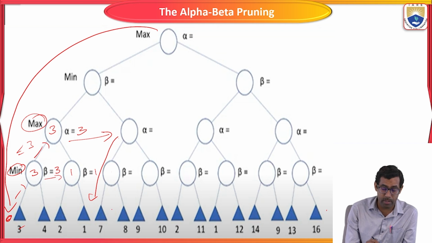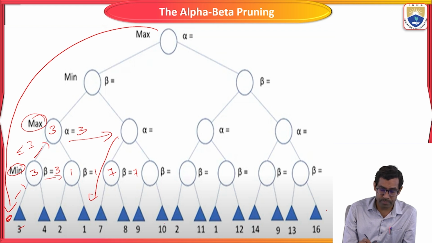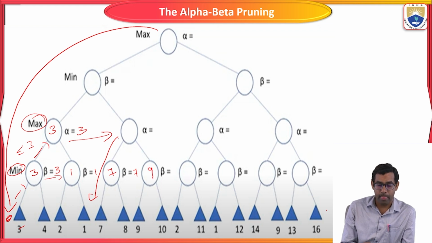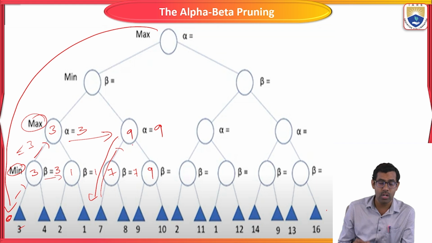What is the value of the minimum? There are two terminals here. What is the value of the terminals? 7 and 8. What is the minimum? 7. Now the beta value is 7. Okay, the next node. What is the minimum value? 9. Now we move to the backtracking concept, and we find this node's value. What is the condition of this node? Maximum. So for the alpha value we always find the maximum: 9 here also, and 9.